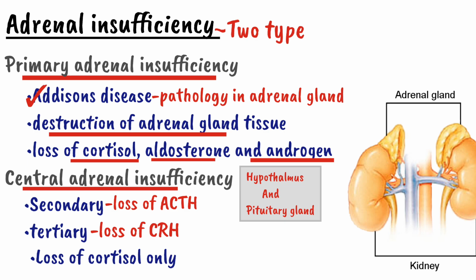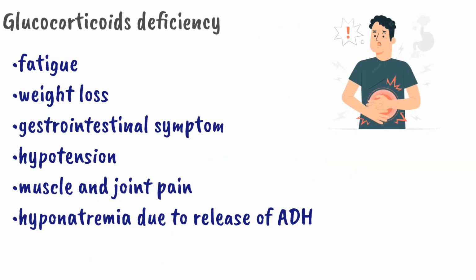The aldosterone and androgen levels will not be affected. Firstly we will study primary adrenal insufficiency and later central adrenal insufficiency.